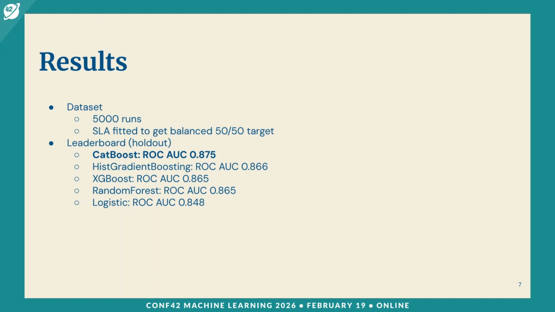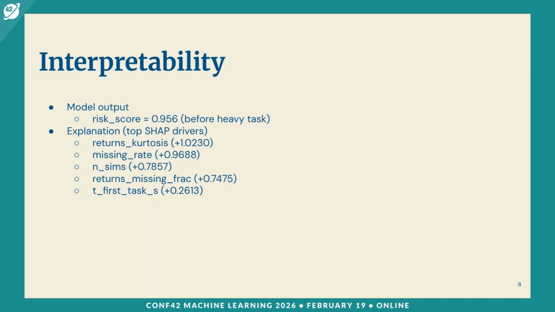In this example, the model predicted about a 95% risk score before the heavy task, and with SHAP, the particular features that contributed to this score are listed here.